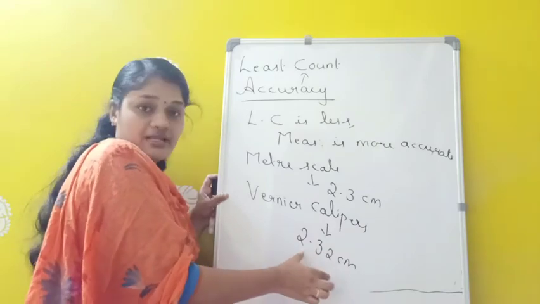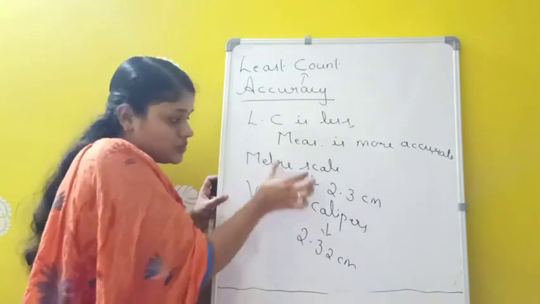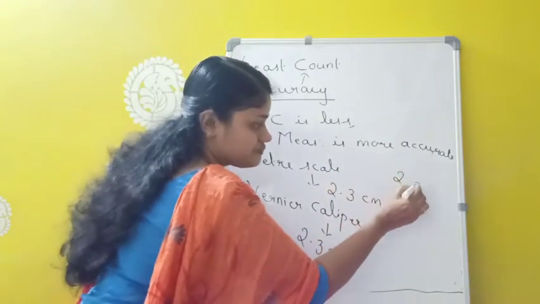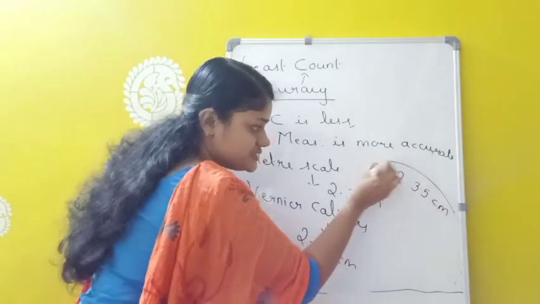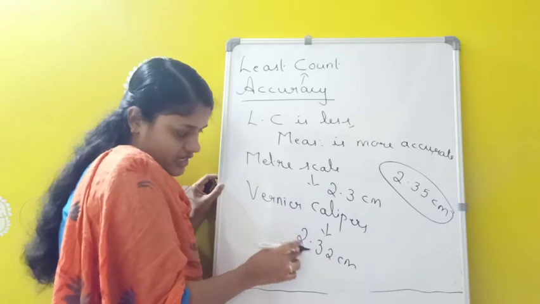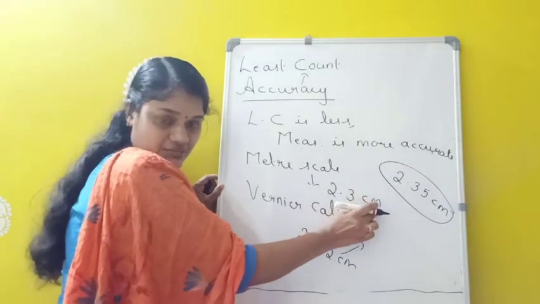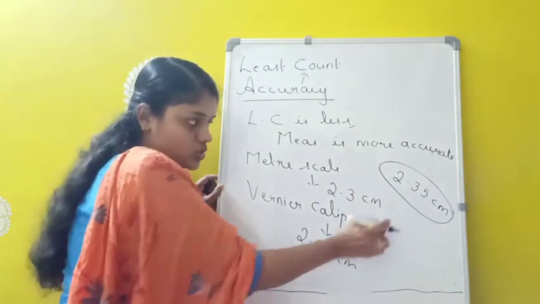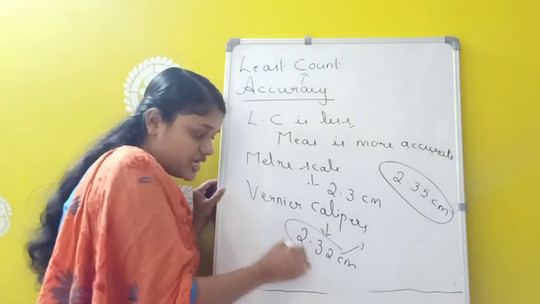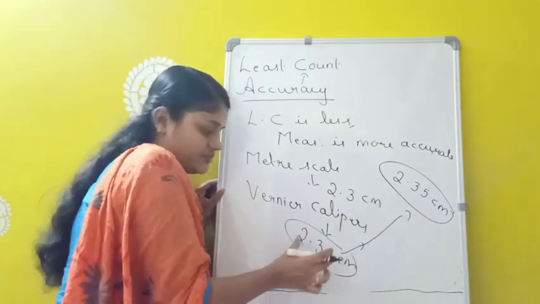So this accuracy mainly depends on how close this measured value is to the true value. Okay. Suppose the true value, the original value of this road I am taking as 2.35 centimeter, and the measured value using vernier calipers is 2.32 and the measured value using meter scale is 2.3 centimeter. So now this 2.32 is more close to the true value. So if the measured value is so much close to the true value, that means that measurement is more accurate.